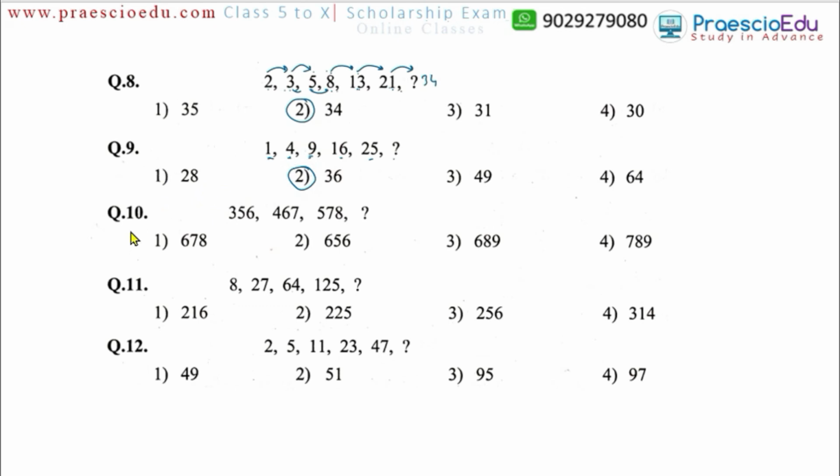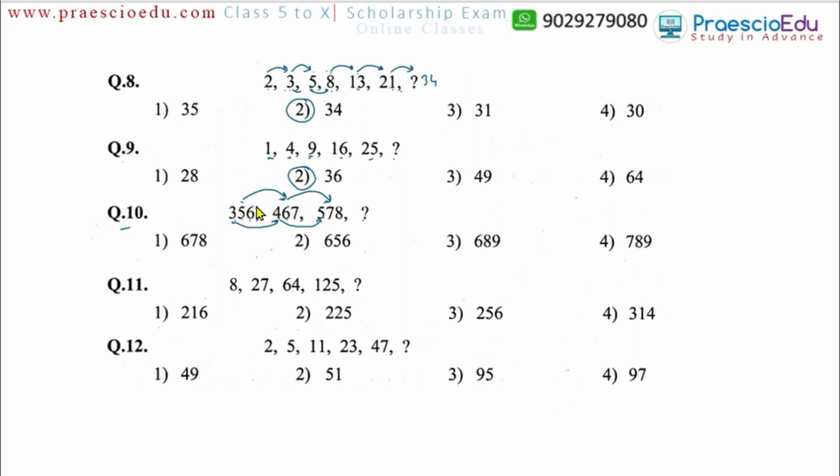Now question number 10. If you see, 356, 467, 578. So what will be the next number which can be placed at the question mark? If you keenly observe, the hundreds place has 3, 4 and 5, sequentially, means 1 increases each time. Same on the tens place, 5, 6 and 7, means 5 plus 1 is 6, 6 plus 1 is 7.